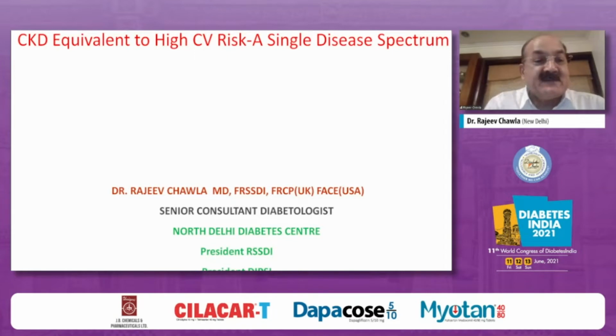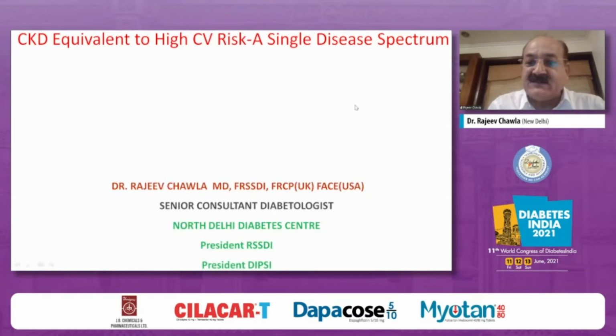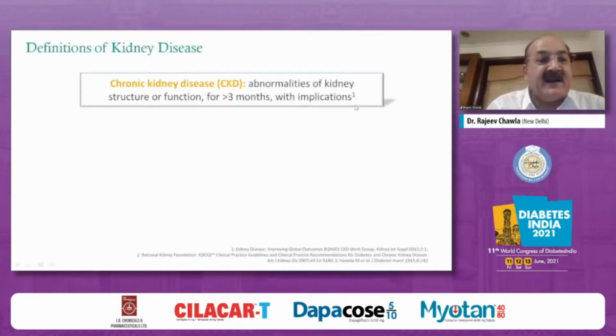The task assigned to me is whether CKD is equivalent to high CV risk and whether it is a single disease spectrum. So I'll be doing the conceptual part, because after this, Professor Tripathi and Professor Groove are going to take you through what to do to check the progression of the cardiorenal continuum and how we can prevent not only CKD but also subsequent high CV outcomes in these patients. I'll start with the basic definition of kidney disease.